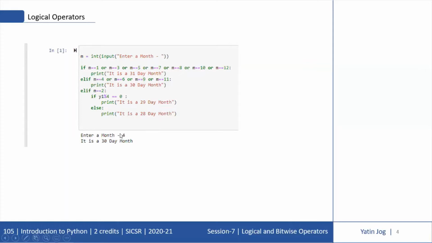So if this is my input, enter a month. If I enter 4, it is giving me an output as it is a 30-day month. And that is how we can use OR operator.